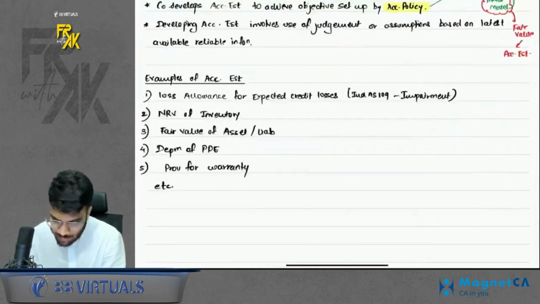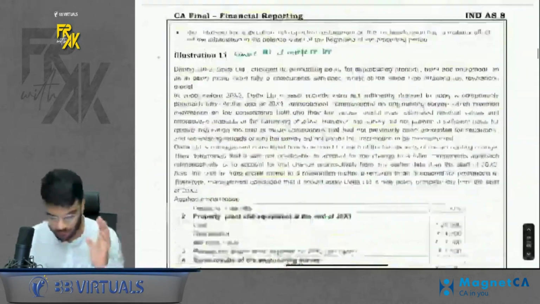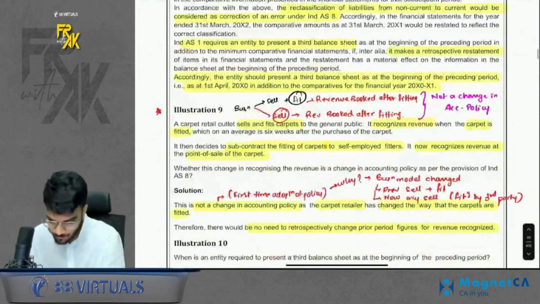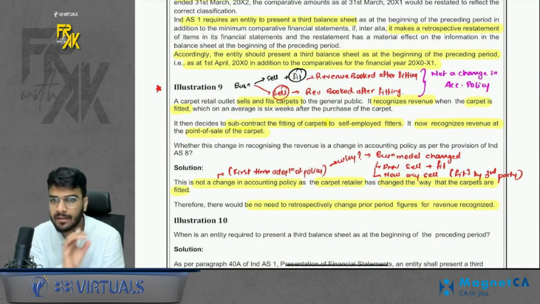So this was the conceptual discussion of Ind AS 8. Of course, there are many questions which are very straightforward. So my focus will be more on those questions which are crucial from your exam point of view. Okay. Illustration number 9, you should read it. See what it says. I will give you an overview of it.